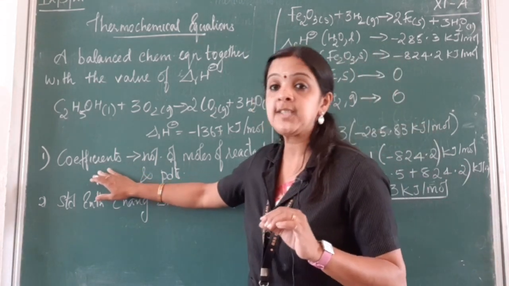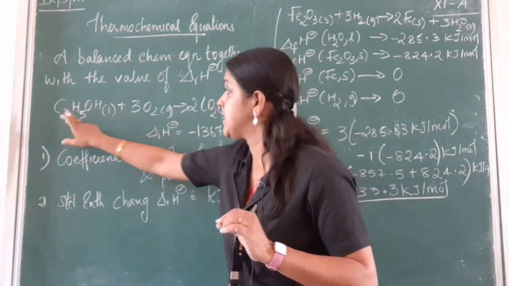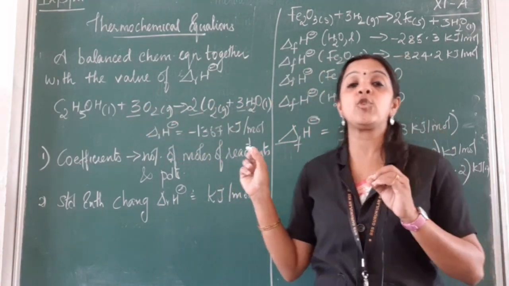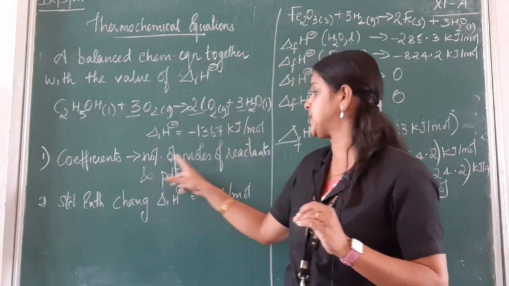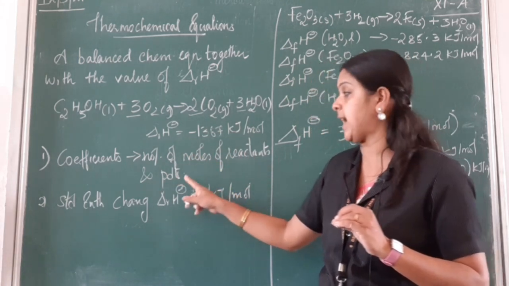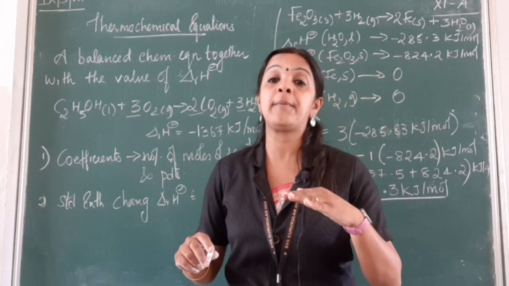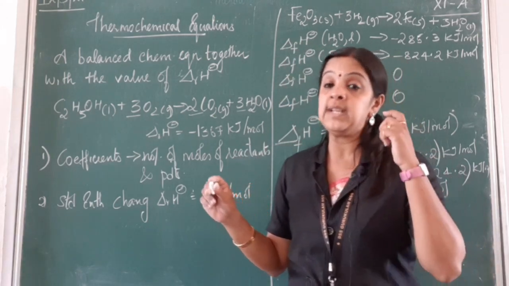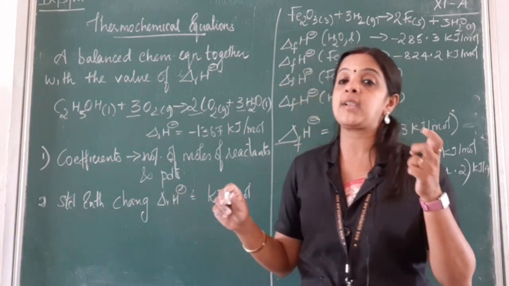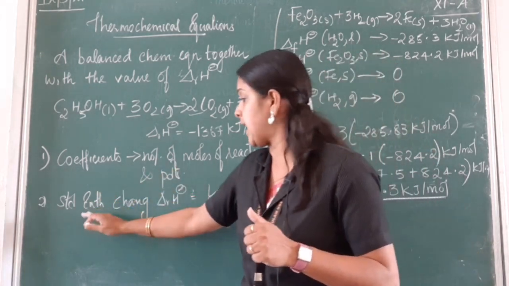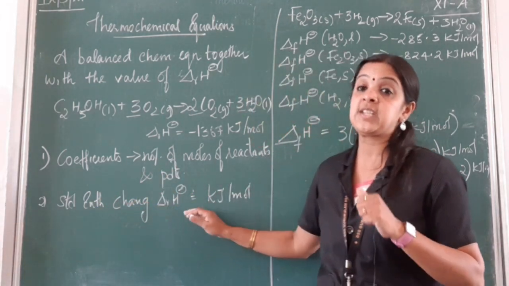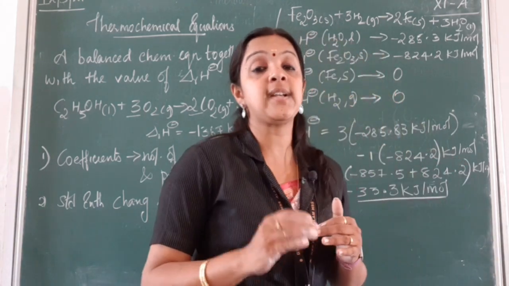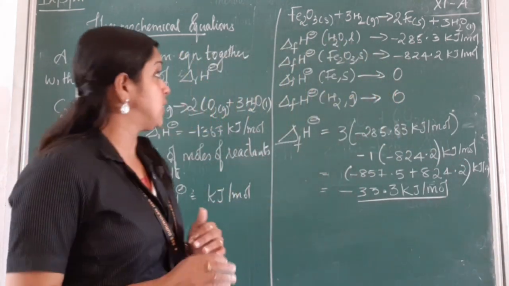Now the coefficients which we write, these are the stoichiometric coefficients 3, 2, 3. These are the coefficients which represent the number of moles of reactants and products and not the number of molecules. Please understand, these are the number of moles of reactant, not the molecules. Now the standard enthalpy change is given in the units of kilojoule per mole. So whatever we are calculating, we will do it in kilojoule per mole.